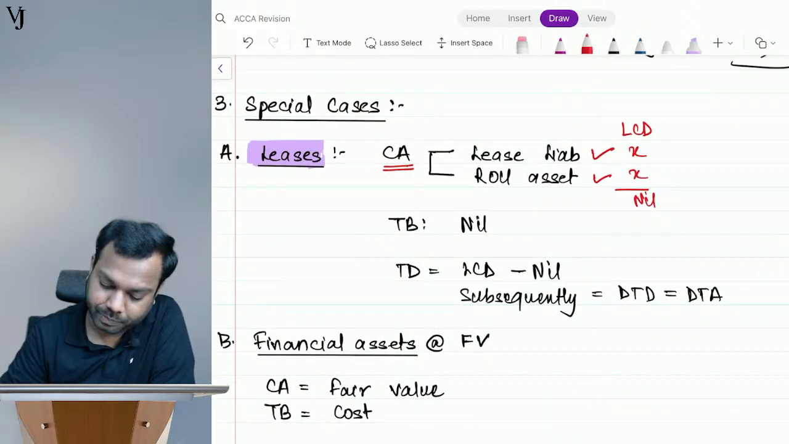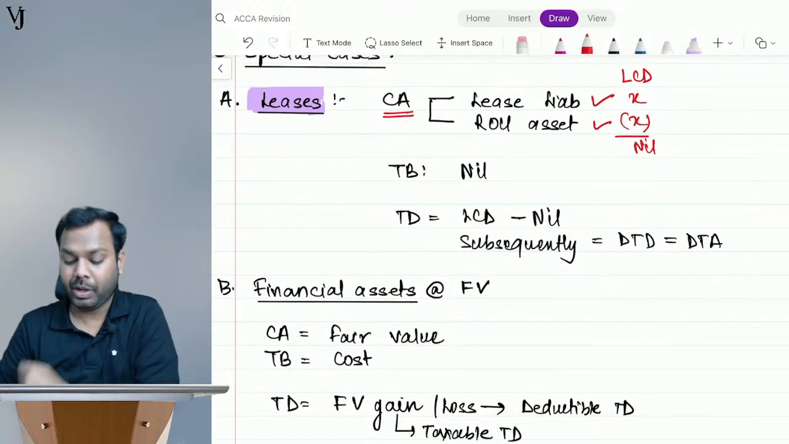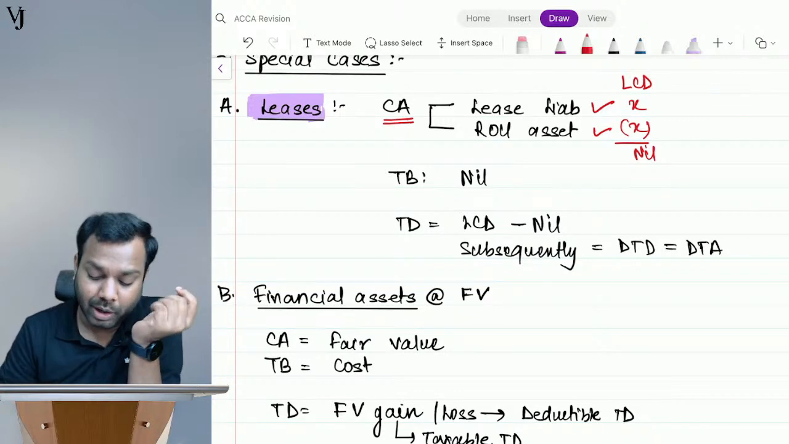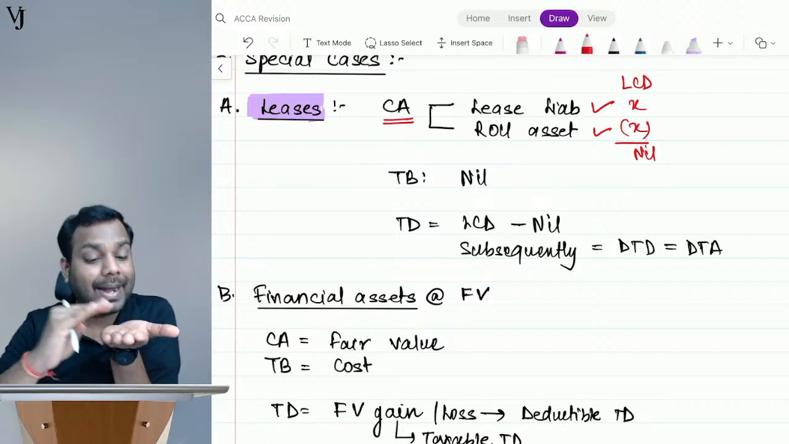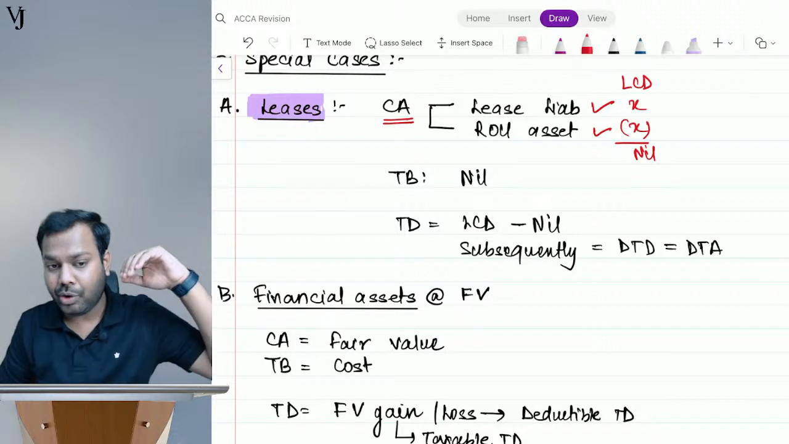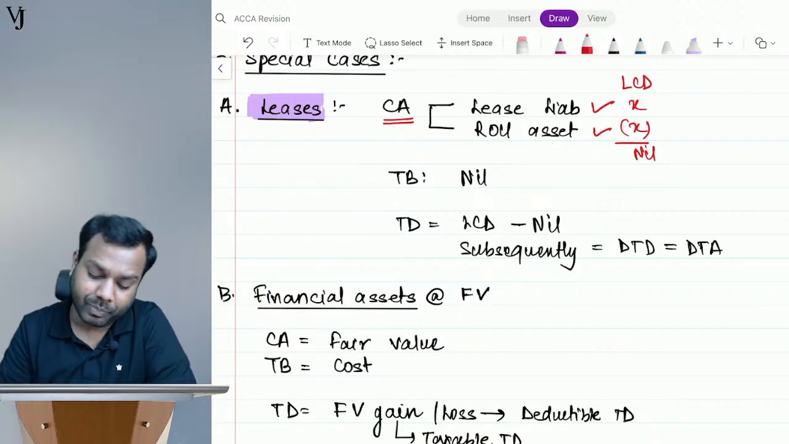Subsequently, this will definitely have a balance. Carrying amount will have a balance because lease liability gets unwinded, but ROU asset gets depreciated. So ROU asset value decreases, right? But lease liability gets unwinded. So this will have a balance.